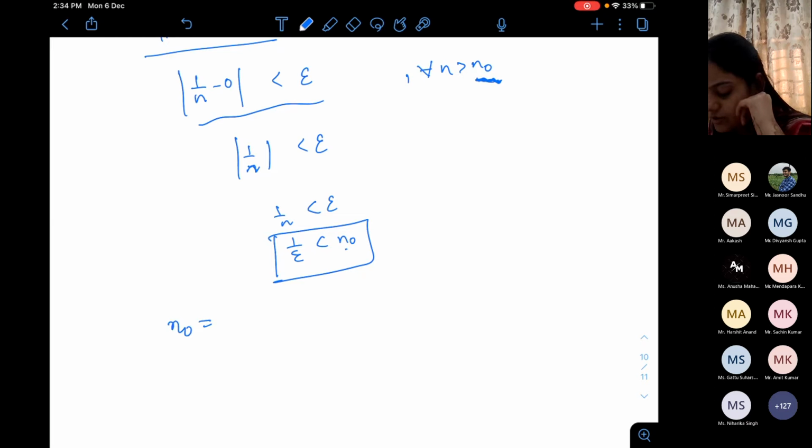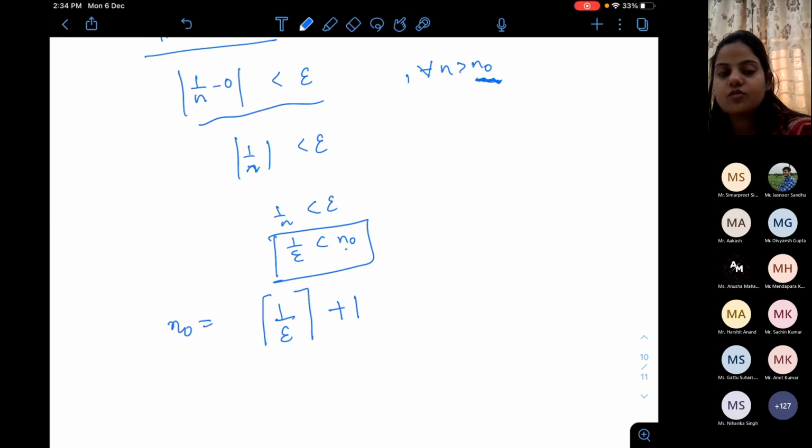So, the n naught definition will be the floor function of 1 by epsilon plus 1, just to take care of everything. Because if it's a floor function, plus 1 will always exist.